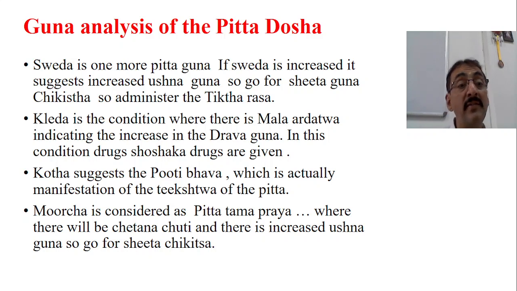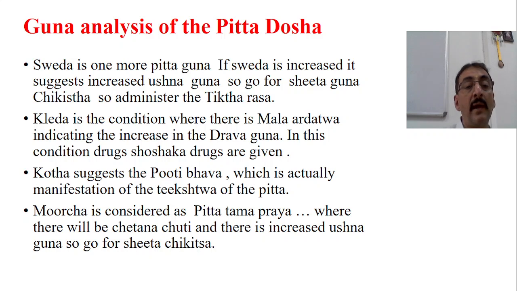Now, very important is Murcha, which is also considered as Pitta Tamapraya. Murcha is also because of Pitta, where there will be Chetana Chuti and there is increased Ushna Guna. So again, in case of Murcha, we have to go for Shita Chikitsa. There is Chetana Chuti, and there is increased Ushma Guna. So in Murcha also, we have to consider Pitta increasing, because Murcha is because of Pitta and Tama.